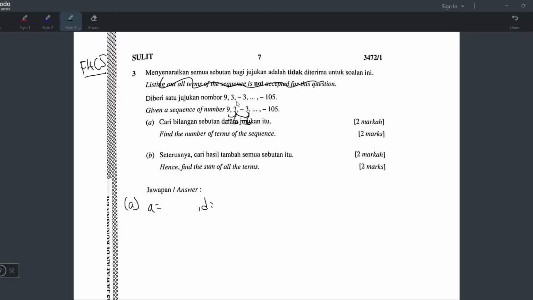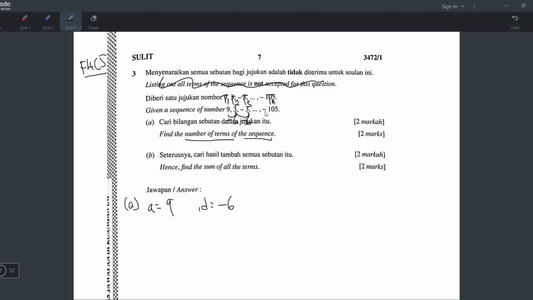So what you have to do, write down the A and the D. Kalau geometric, tulis A R. Okay? Kalau arithmetic, tulis A D. So A is the first term 9, D is the common difference, the beza. So 3 minus 9, which is -6. Okay, so now we focus on what the question wants. Find the number of terms of the sequence. Yeah, because they give you the last term. Dia ada bagi sebutan yang last. So ini adalah first term. Ada satu term sini. Sini ada 2. Sini term ketiga. Yang ini tak tahu term ke berapa. Ini Tn.